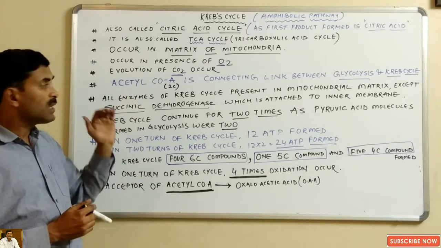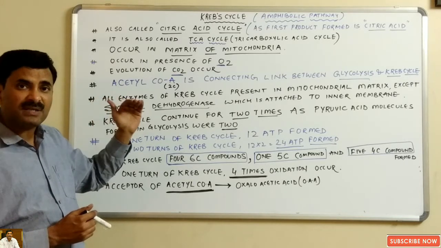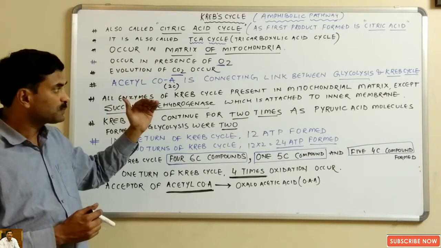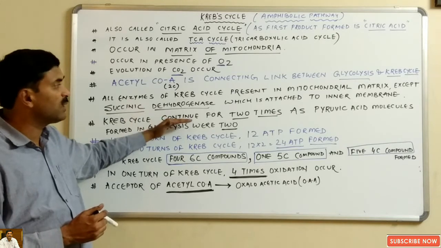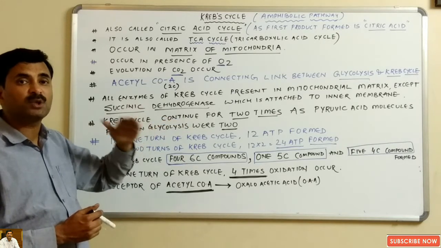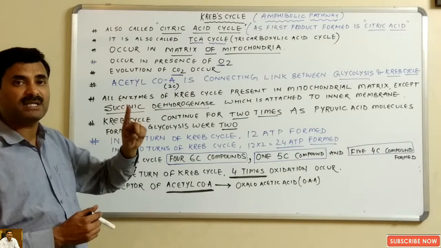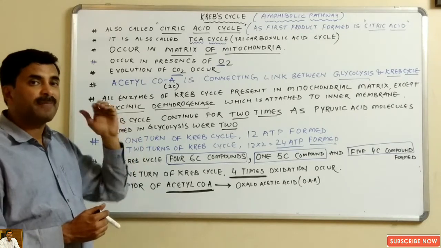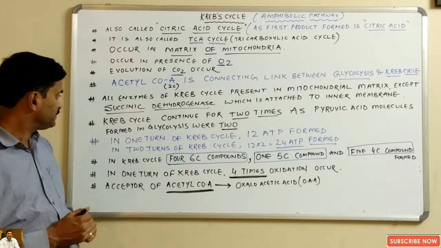You must also know that in glycolysis 2 molecules of pyruvic acid were formed. So the Krebs cycle will also continue for 2 turns to complete. Why? In one Krebs cycle 1 pyruvic acid will be utilized, and hence when the Krebs cycle continues for 2 times, only then will the 2 pyruvic acid molecules be utilized.